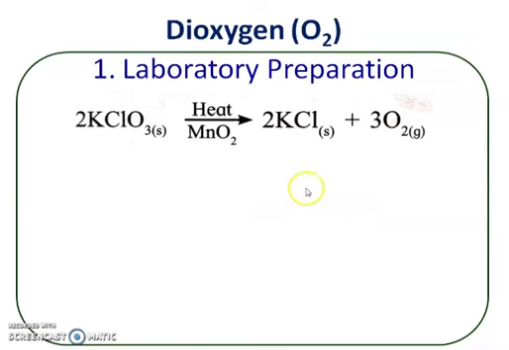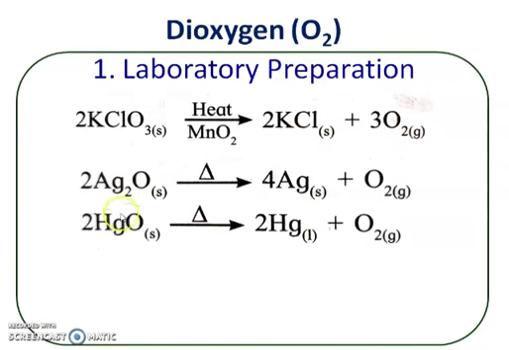When potassium chlorate is heated in the presence of manganese dioxide, MnO2, there is a decomposition of potassium chlorate and a formation of solid potassium chloride, and there is an evolution of oxygen gas. So by decomposition of potassium chlorate, we get oxygen. So this is the simple laboratory method.